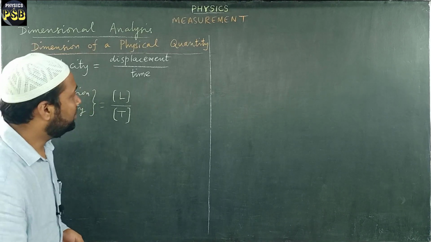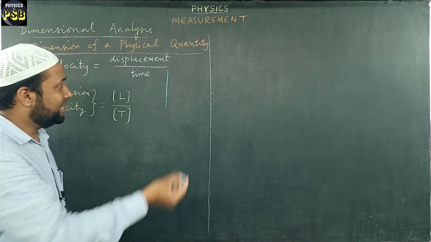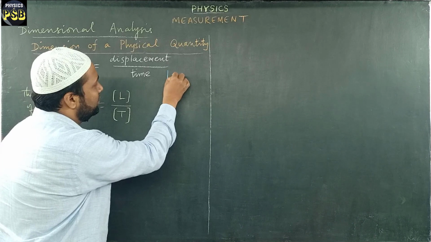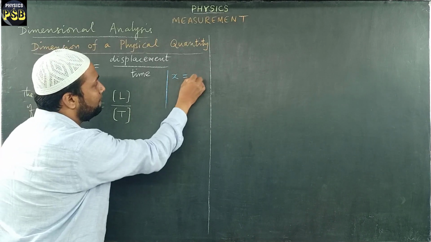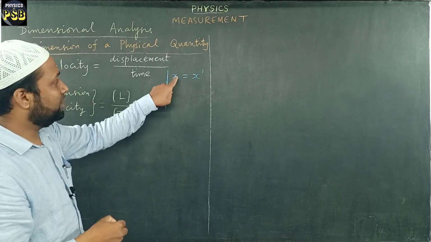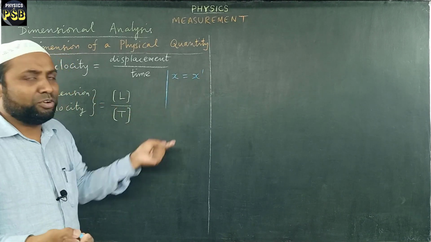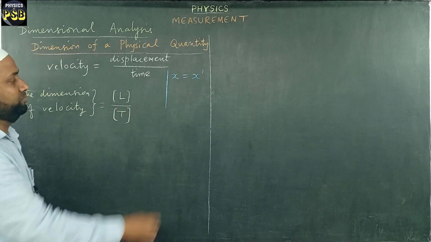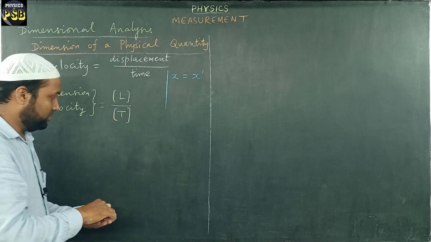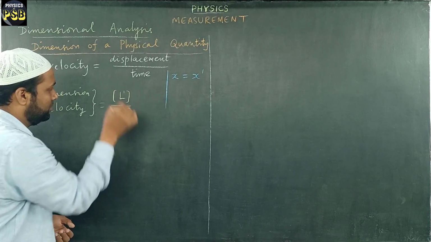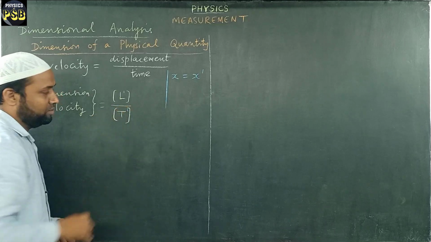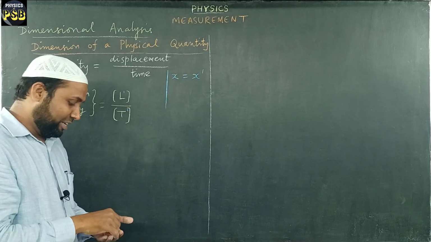For your better understanding, I write it here. X can be written as x power 1. When there is no power, it means the power is 1. So really we do not write that. So what is the power here? Power is 1. The same here as well. So this can be written in this manner.